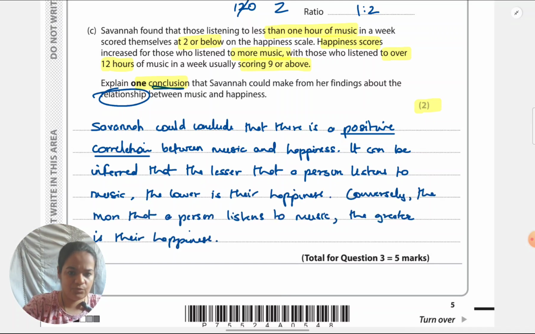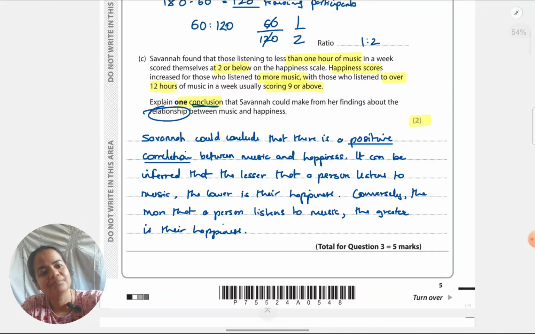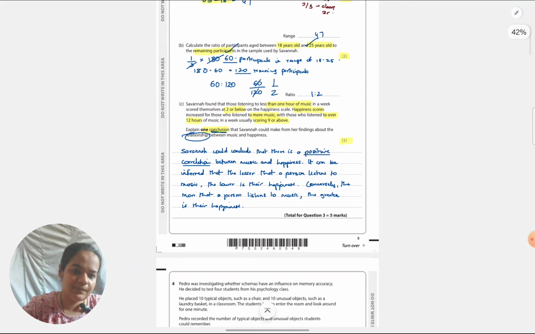They have studied two groups. They are drawing conclusions about two different groups: those who listen to less and those who listen to more music. So the conclusion also should not be one-sided. It should explain both the sides. Also, from the very fact that it is a full 2 marker, you have to give a very complete answer. Also because it's explained. Be thorough about whatever you're writing. When you see command terms and marks like this, it's not an identify or name type of question where you can write partial answers. Okay, that completes the Savannah situation.